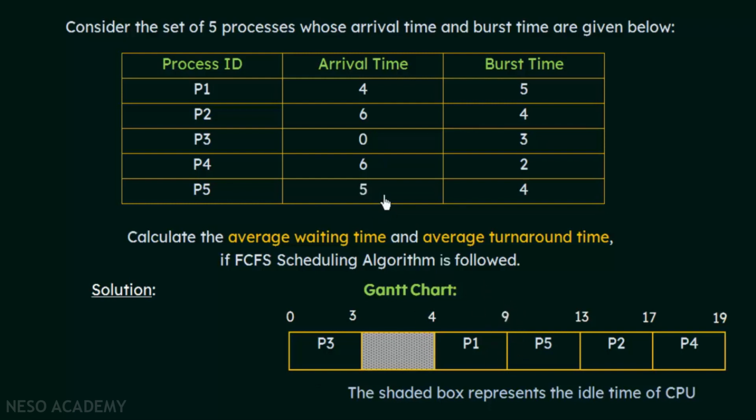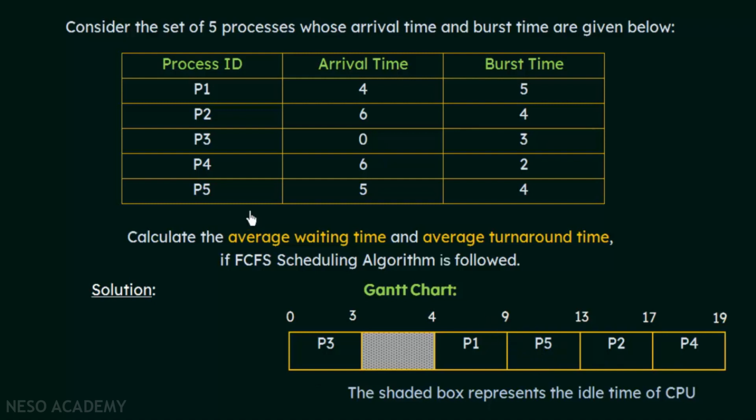And why is that? That is because even though P5 arrived at the 5th unit of time, at that time, P1 was already using the CPU. The CPU was with P1 at that 5th unit of time. P1 was using the CPU up to the 9th unit of time. So exactly at its arrival time, P5 could not get the CPU and it was waiting for the CPU until P1 completed its execution. So once P1 completes, the next one to get the CPU is P5. So P5 got the CPU at the 9th unit of time when P1 completed its execution.